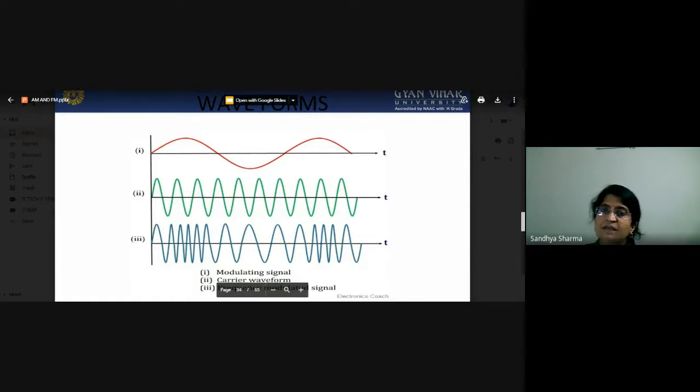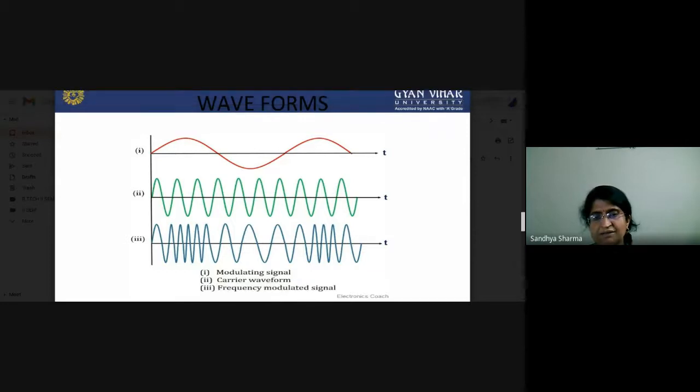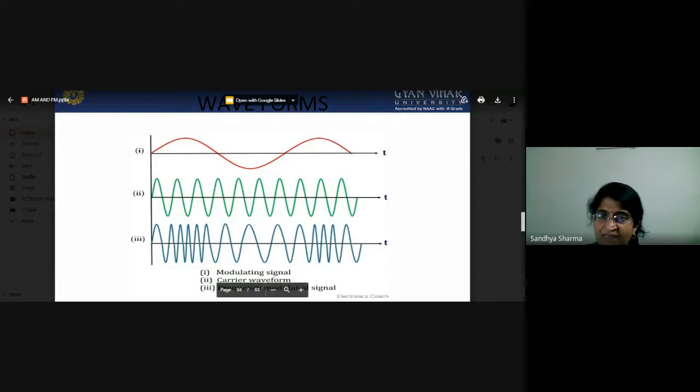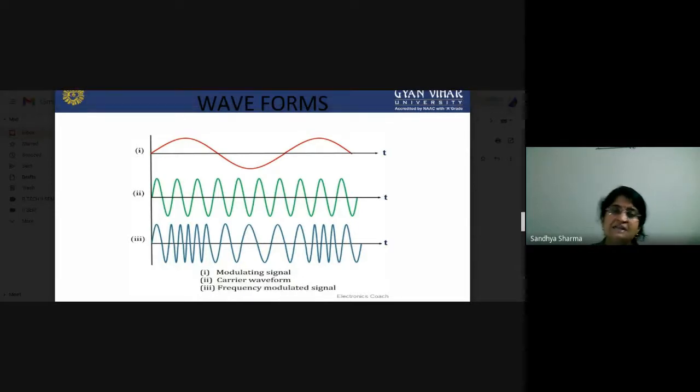As your amplitude rises to a high value, the frequency increases again. So these are the modulating signal, the carrier signal, and the frequency modulated signal.